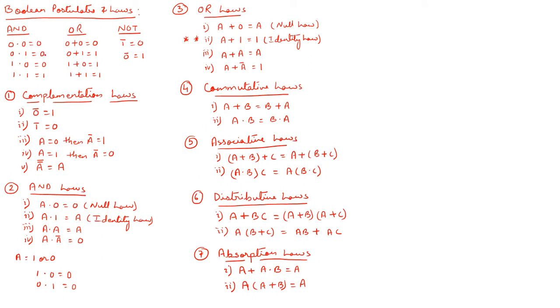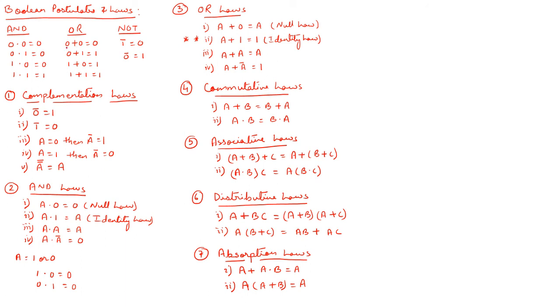If you go for the first one, you can see the OR part. Now if I alter this, first I have taken this column as a and this column as b. If you alter this one as b and this one as a, you still get the same output. So a dot b equals b dot a. If you go to the first one, that is a plus b equals b plus a, and look into the OR postulates, it is 0 plus 0.